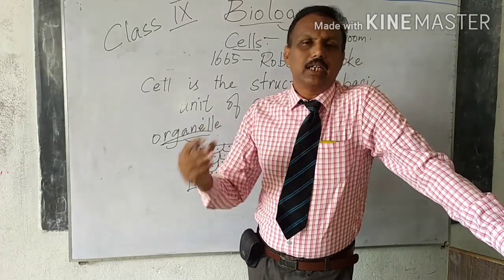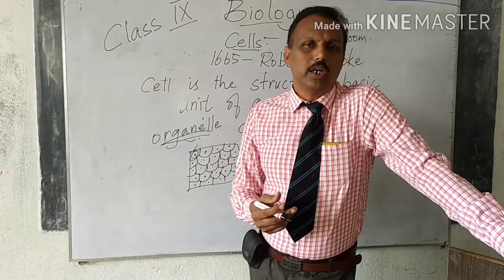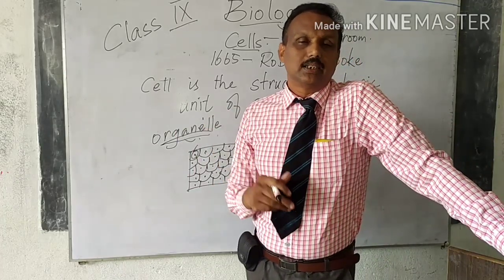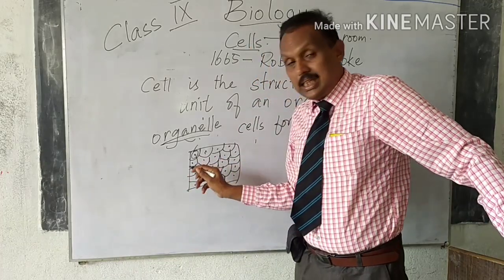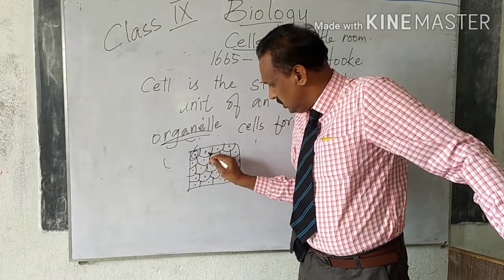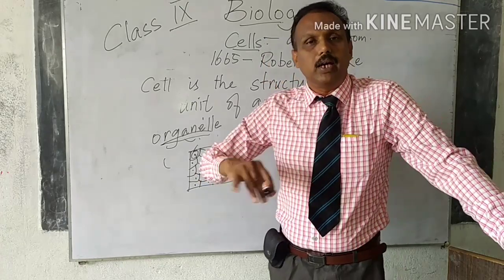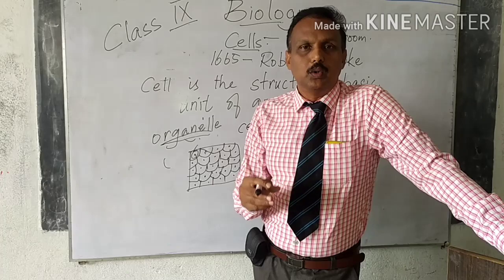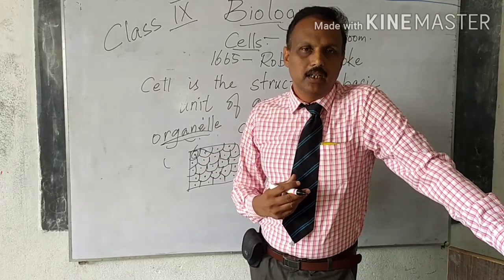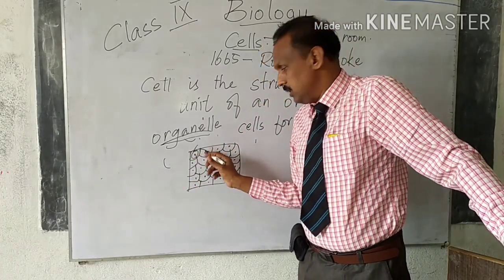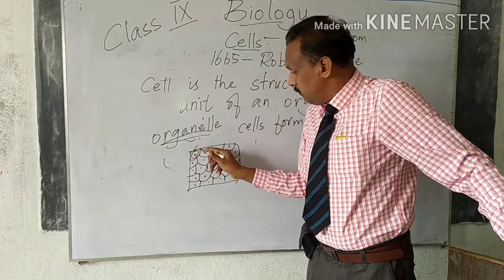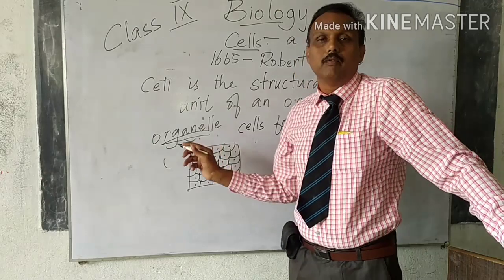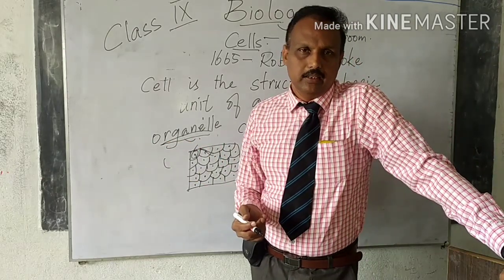For example, if our TV is broken down, we call a technician to repair it. So in this case, who gets the cell repaired? The cell divides by itself and forms another cell. And the repair work, the maintenance work, everything goes on inside the body. That is why the cell is very important. If this cell dies, then the tissue will die. Then that organ will die. We will have organ failure.